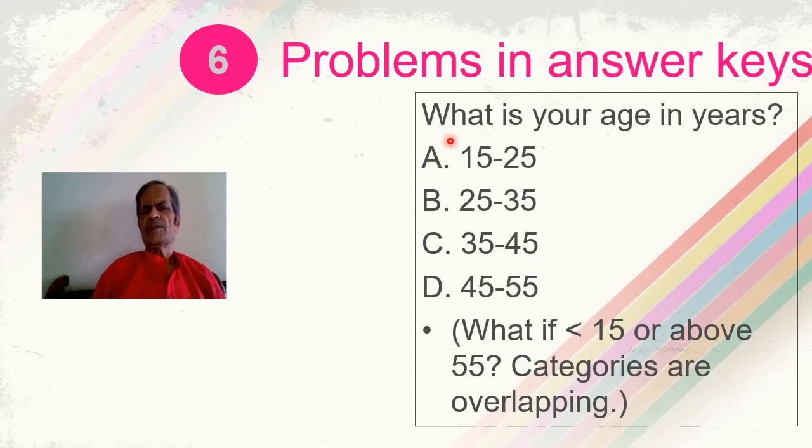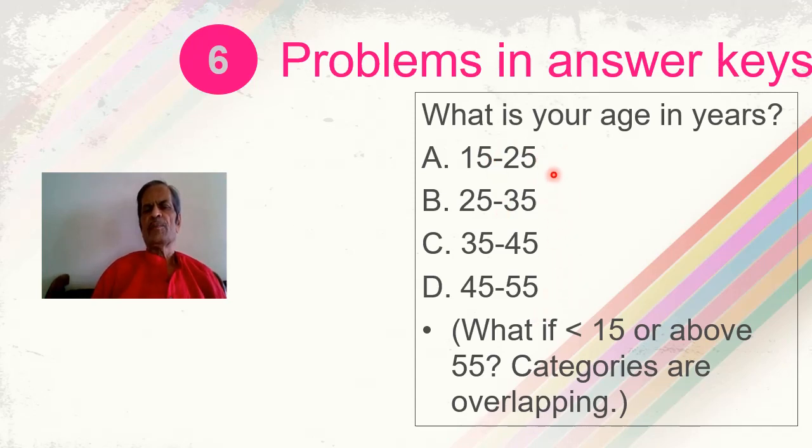The problem could be in the answer key, and this is an example of a problem in the answer key. The question is, what is your age in years? So here the question is clear about the precision of the expected answer. But see the key, there are four options. One is 15 to 25, B is 25 to 35 years, option C is 35 to 45 years, and option D is 45 to 55 years. Now the problem comes if the respondent is less than 15 years or above 55 years. Then where should he or she place himself or herself? There is no option for such candidates.